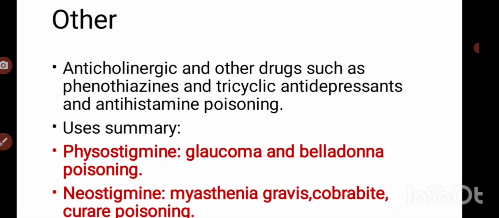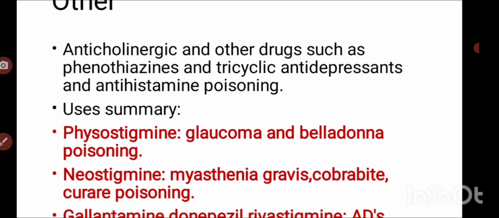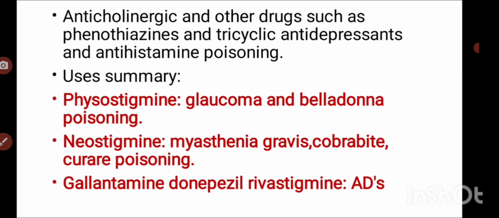And for anticholinergic poisoning also we can go for physiostigmine. Okay, so physiostigmine is for glaucoma and belladonna poisoning, and neostigmine is for myasthenia gravis, cobra bite, and curare poisoning, and galantamine, donepezil, rivastigmine we can use for Alzheimer's disease. So this is all regarding the parasympathomimetics, classification, mechanism of action, uses, okay, and everything.